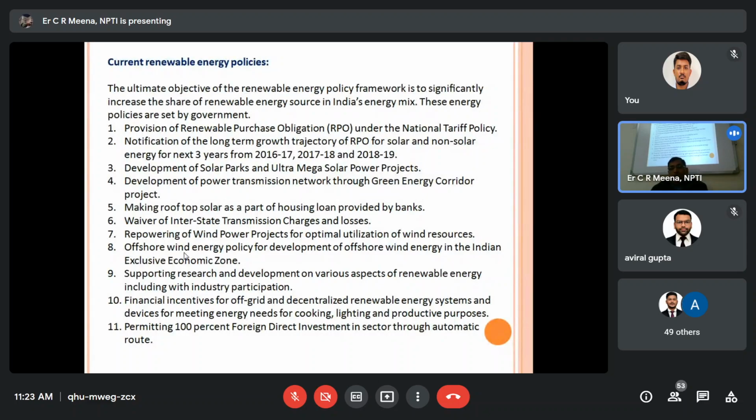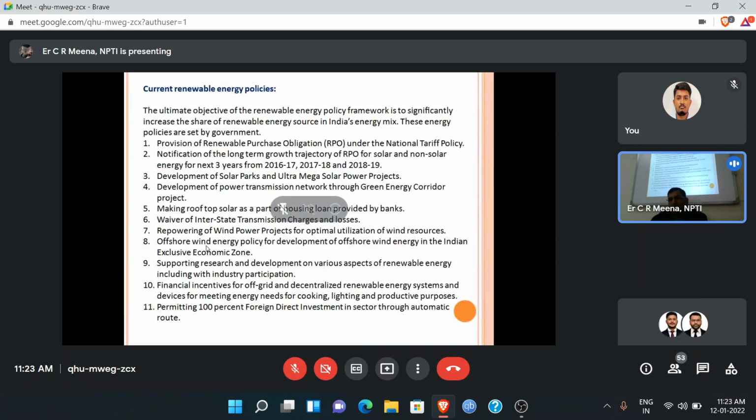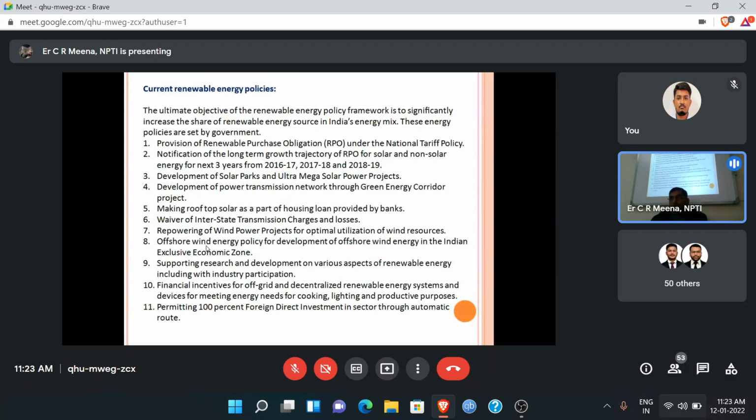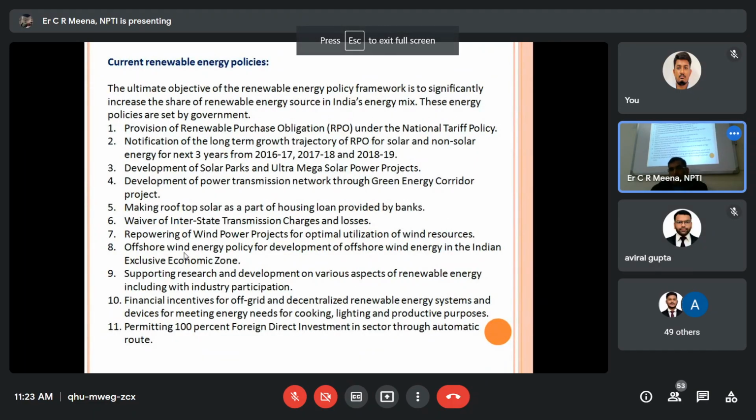These energy policies are set up by the Government of India. Provision of renewable purchase obligation, RPO, under the national tariff policy. That is very important to understand the importance of renewable energy. I will explain this detail in the solar session. Then I will take the solar session.